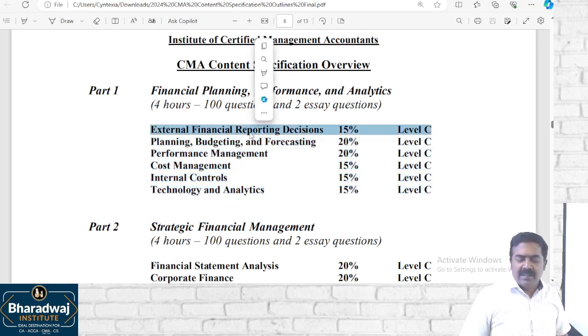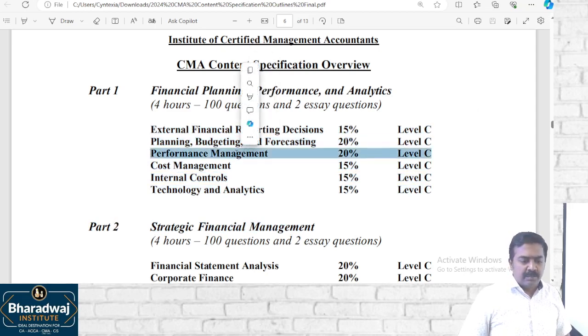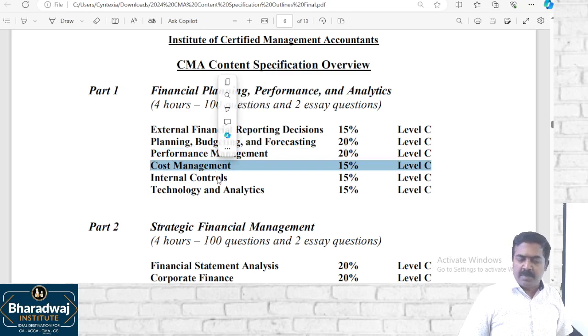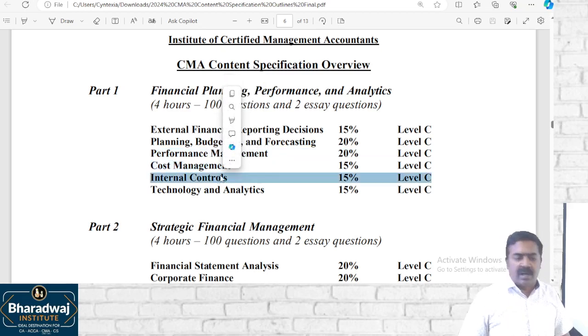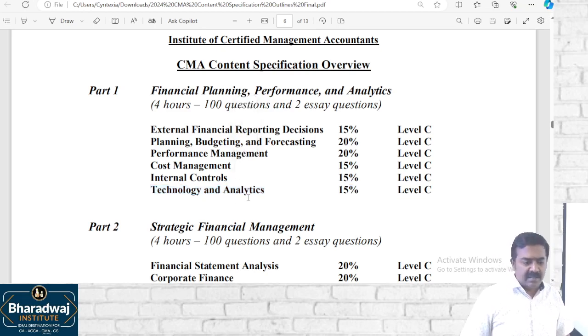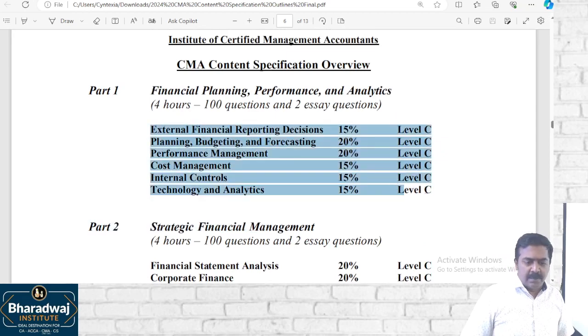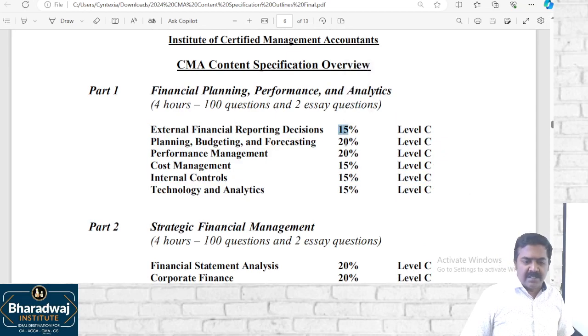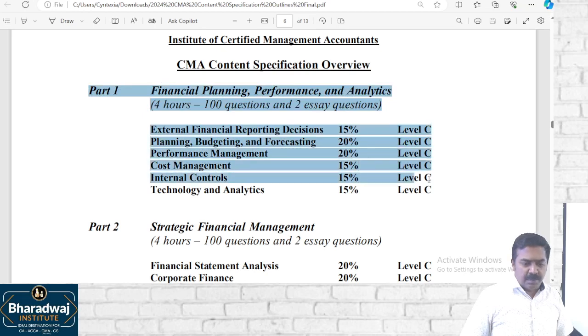Financial reporting is to do with accounting, planning, budgeting and forecasting. Performance management is to do with costing and other things, cost management. Internal control is to do with auditing and other aspects. Technology is to do with information security, data analytics, all those things. This is the syllabus of part 1. What is this percentage? This is the weightage given for asking questions. If there are 100 questions, this will be the weightage based on which the questions are tested. This is part 1.